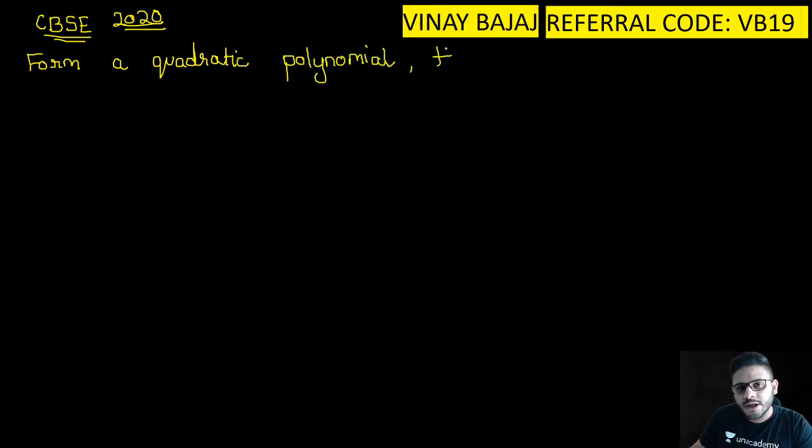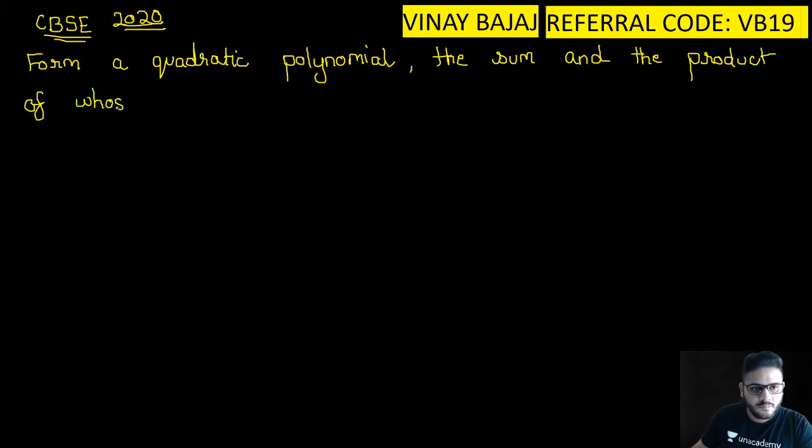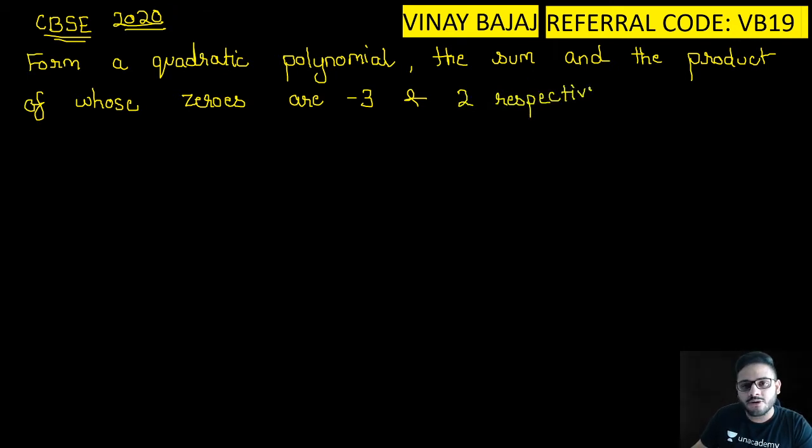Form a quadratic polynomial, the sum and the product of whose zeros are -3 and 2 respectively. This is a 1 mark question, okay guys?